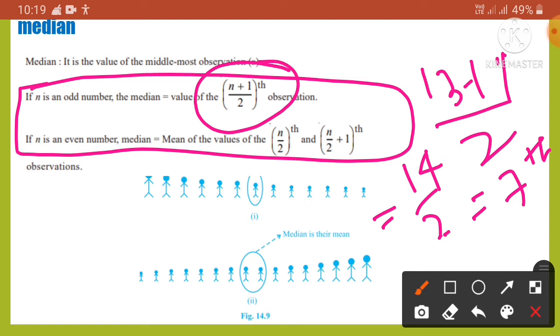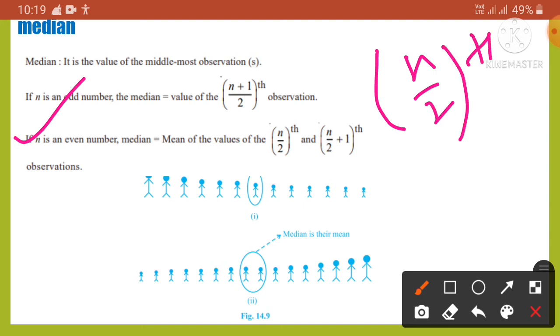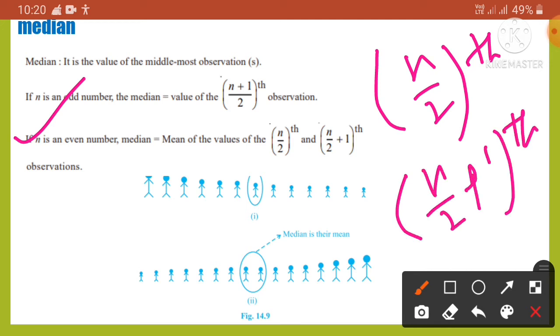If the number is even, then the median is the mean of the n by 2th and the (n by 2 plus 1)th observations.